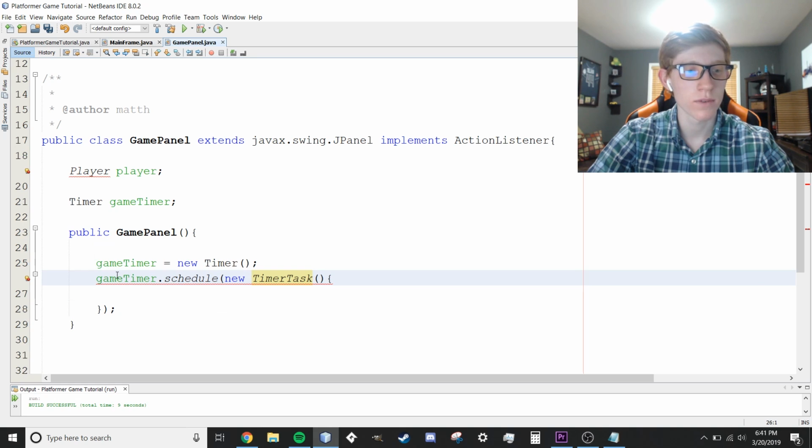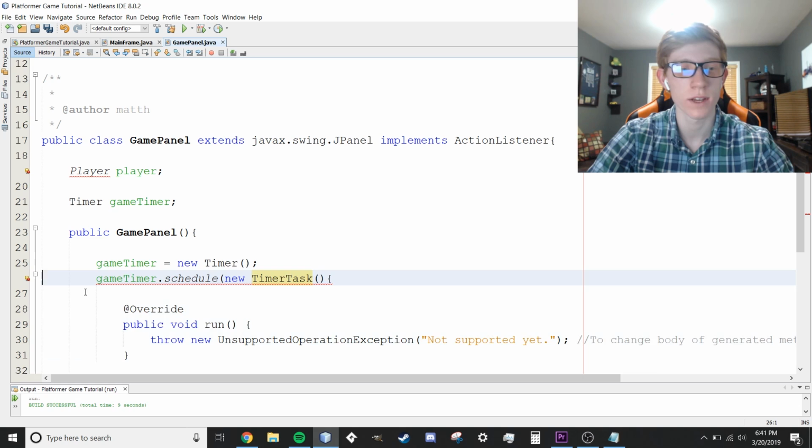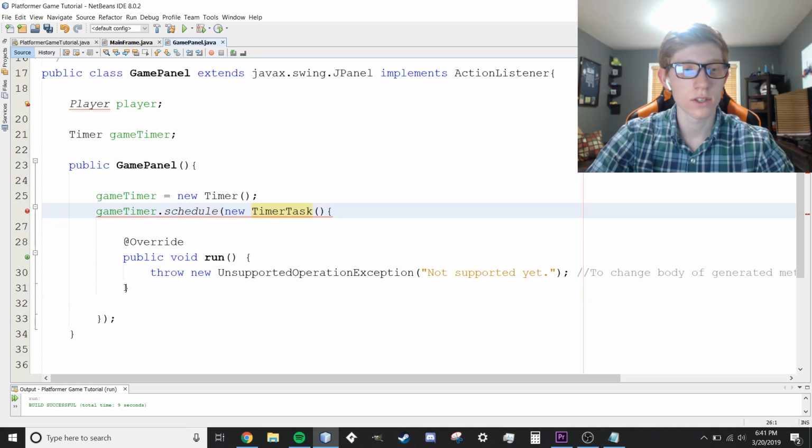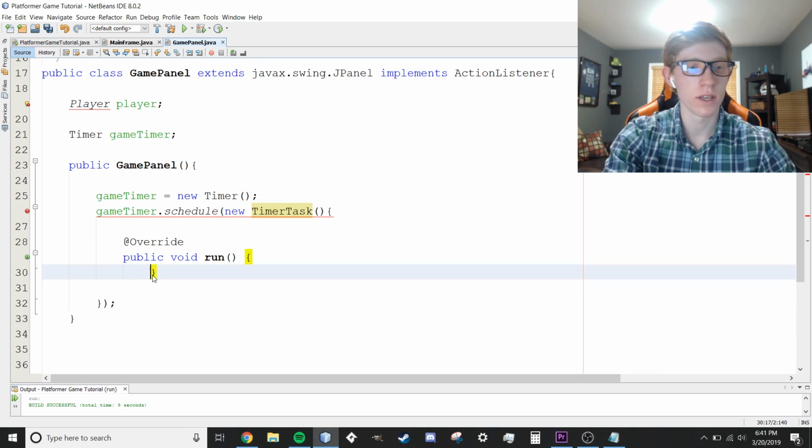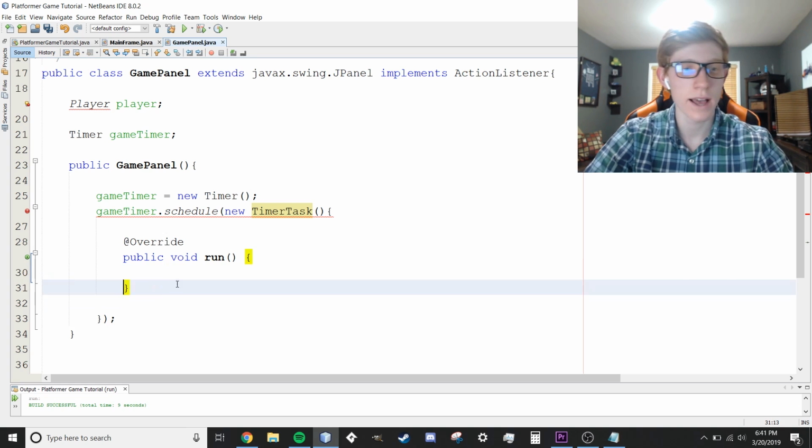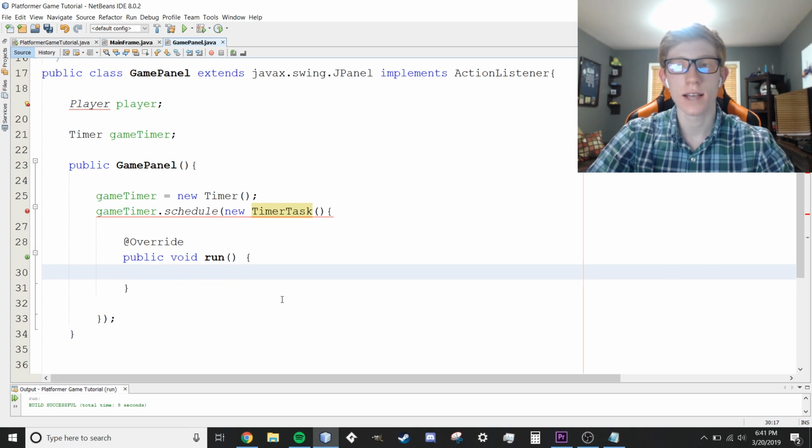Add the import really quick for util.TimerTask, and then it's going to ask us to implement the abstract method right there, just the run method, just like that. Again, we're going to get rid of the throws clause here because we don't want that. Within the run method, we're going to add this a little bit later, but this is going to be called every single time our timer task goes off. I'm not going to add anything yet, actually.